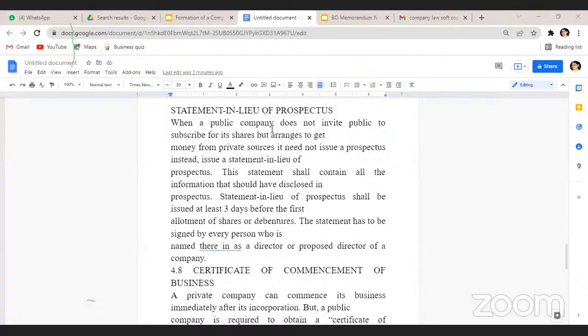They prepare this and register it with the registrar before allotment of shares and debentures to the private members, at least 3 days before the allotment. They need to register either a prospectus or a statement in lieu of prospectus, but if it is a statement in lieu of prospectus, they need to register at least 3 days before the allotment. It is prepared in the place of the prospectus when a public limited company raises capital privately, not from the public.